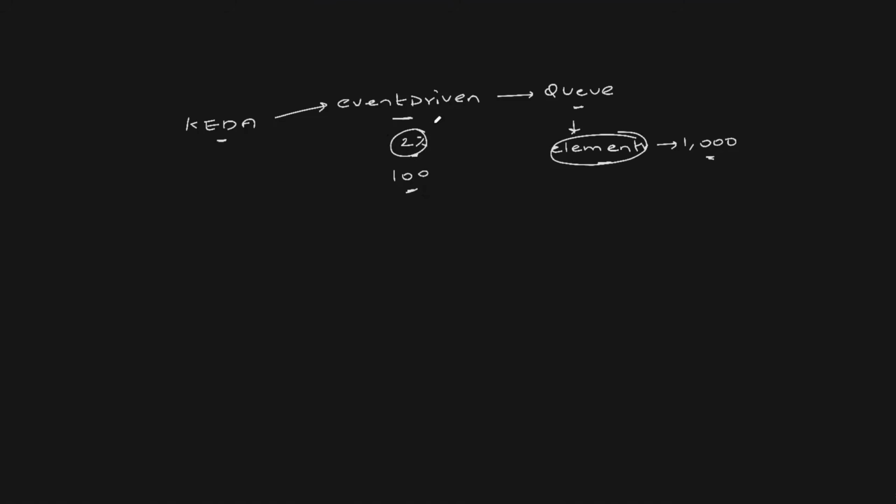Whereas with HPA, it will see the CPU utilization. Okay, it is only 2%, let me wait. It will wait for the CPU utilization to go to 80%, which might take a couple of minutes. And then HPA would increase the pod count. So KEDA would save that time for you.